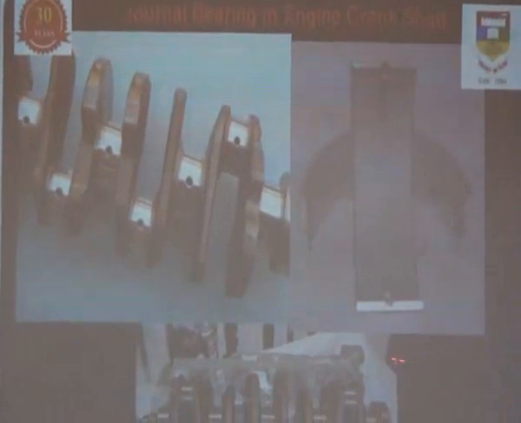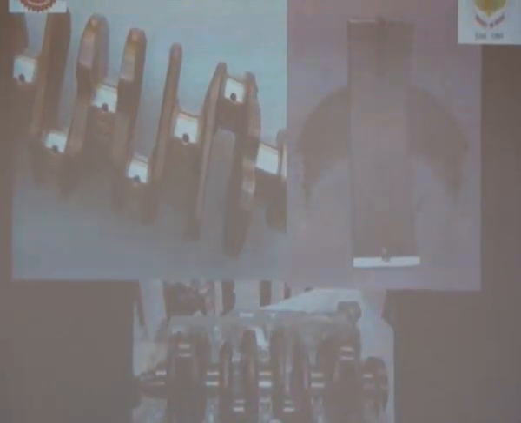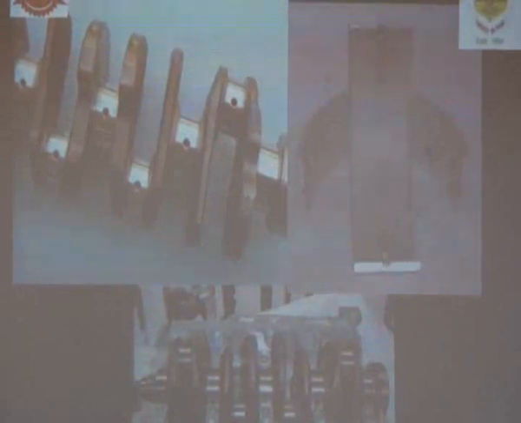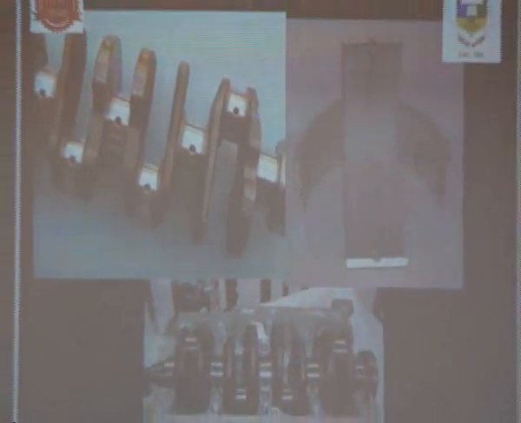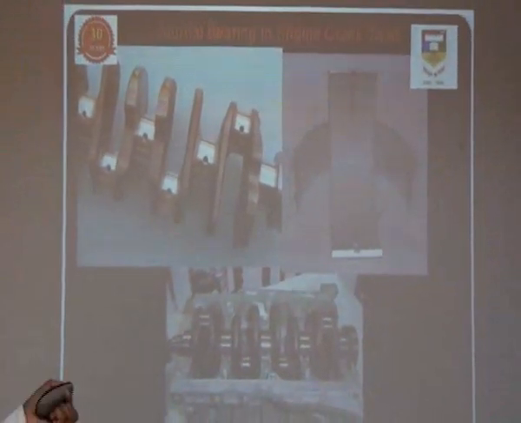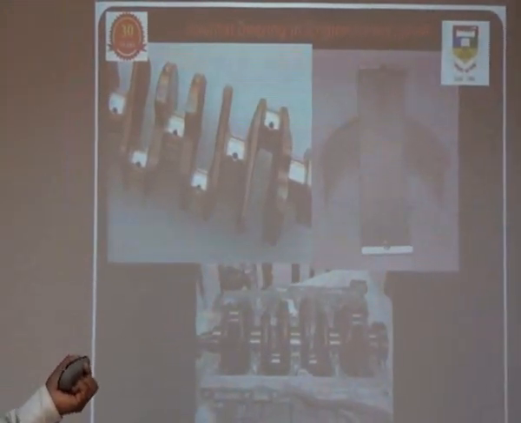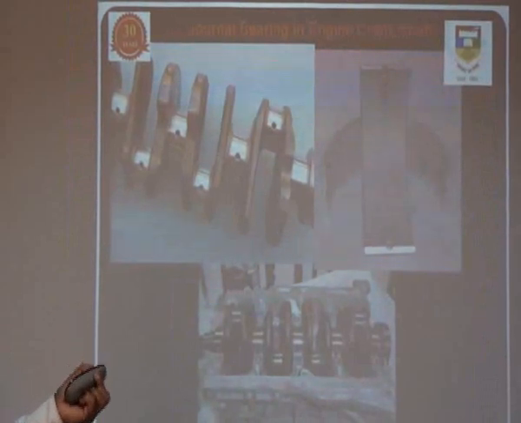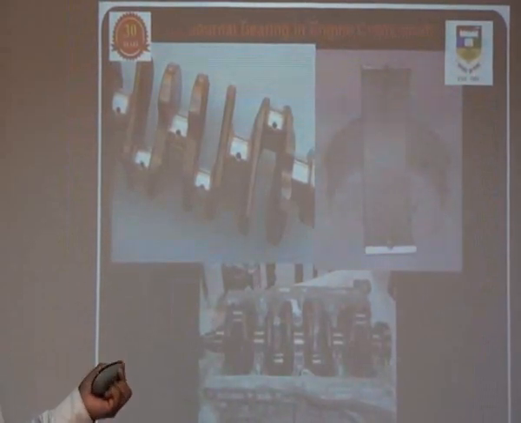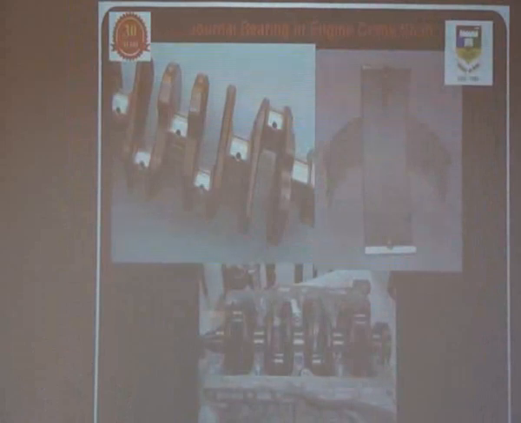Here you can see the assembly, where the first half is placed in this place, and over that the crankshaft is placed, then the remaining half of the bearing is placed over that, and over the top the cap is fixed. So this is one of the important applications, and these types of bearings are used in mostly all engines.